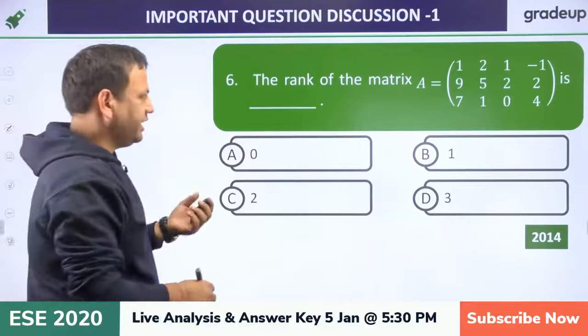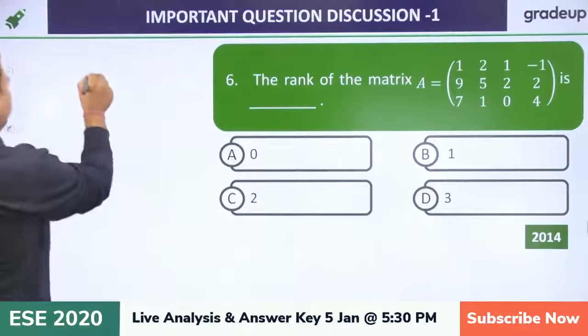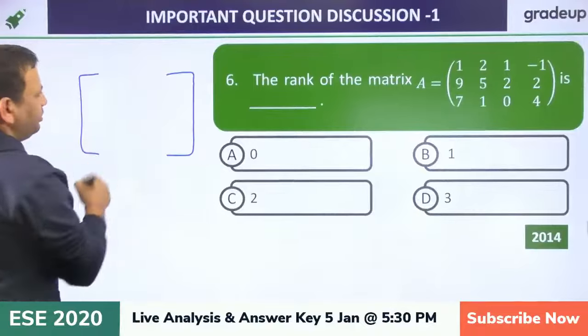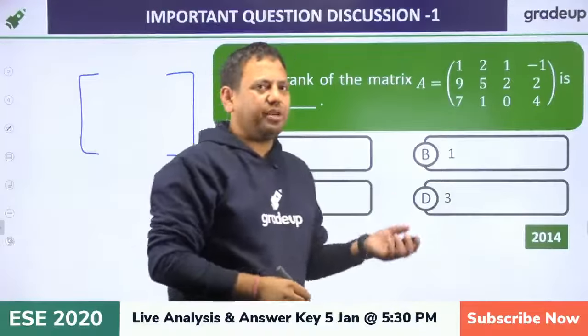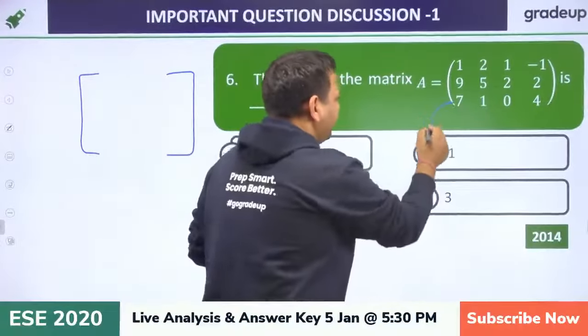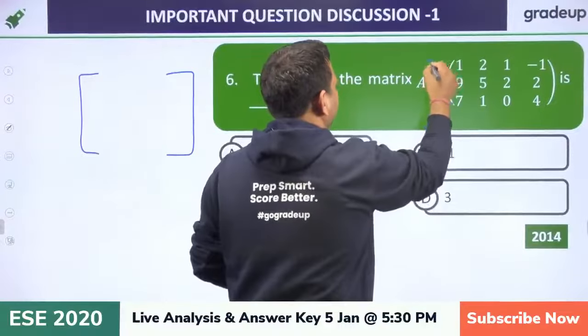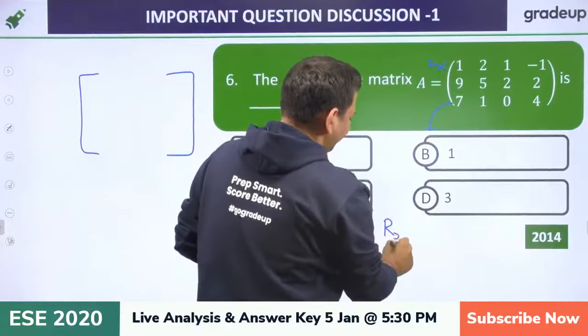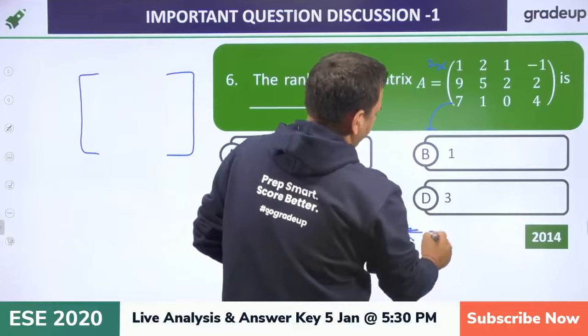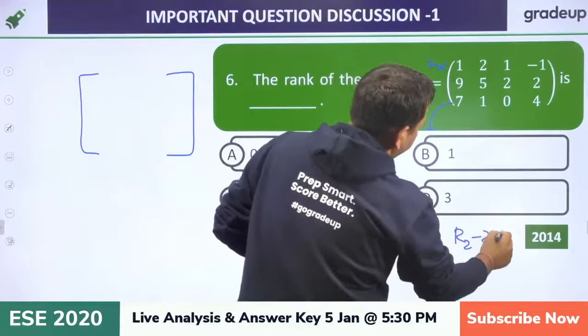Now how to calculate the rank? Most of the time, if one row is a linear combination of the other, for example if you are saying 2 times of this, then R3 is nothing but R2 minus 2 times R1.